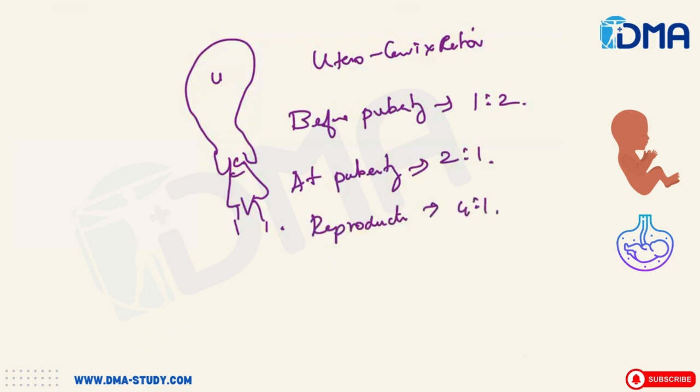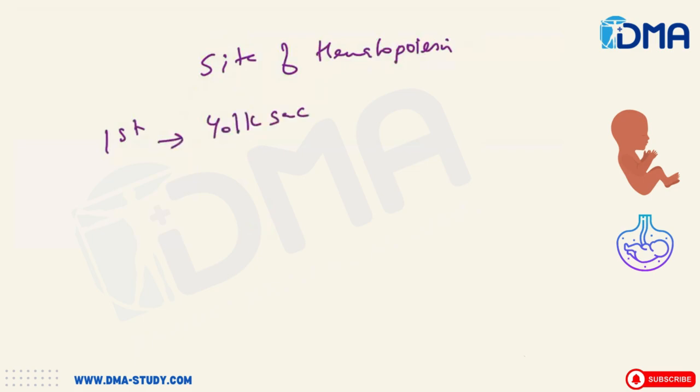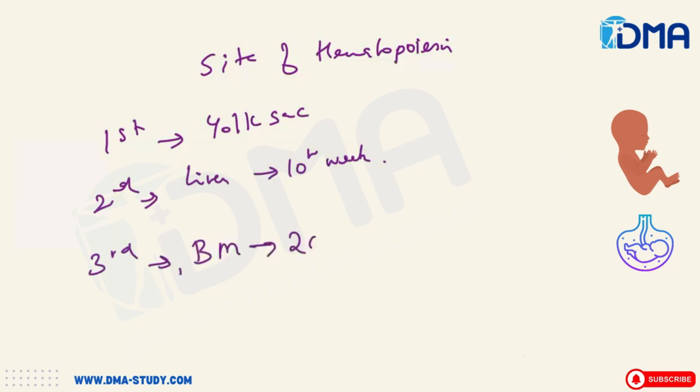Okay. Then we saw the site of hematopoiesis, right? The first site of hematopoiesis which we discussed was the yolk sac. Then what is the second site of hematopoiesis? That is the liver. Usually it takes over by the 10th week. Then the third site of hematopoiesis will be the bone marrow at the 20th week.